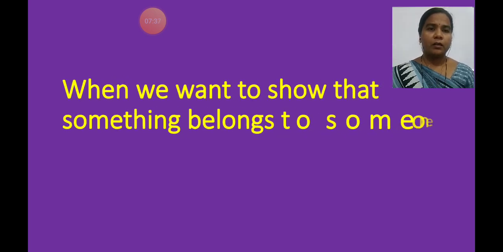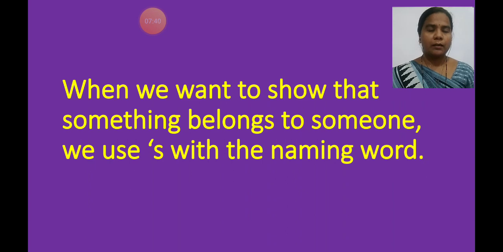When we want to show that something belongs to someone, we use apostrophe s with the naming word. Children, whose lamb? As we learned, Mary's lamb.